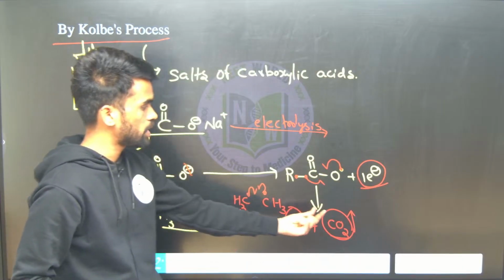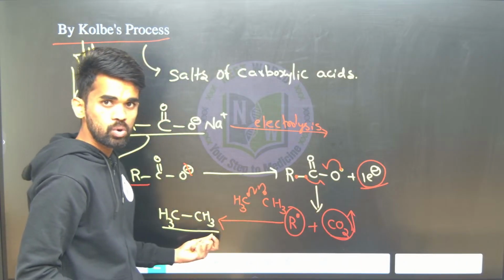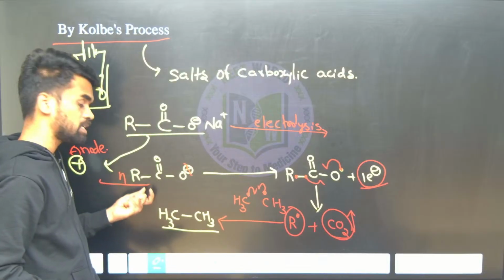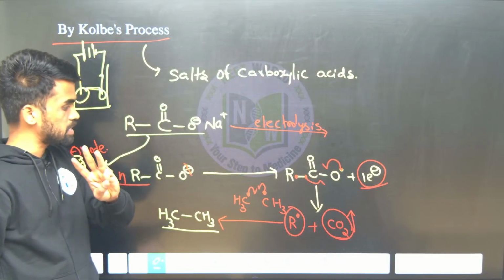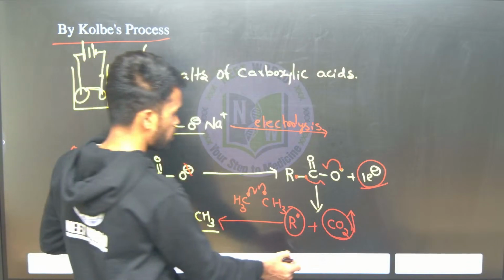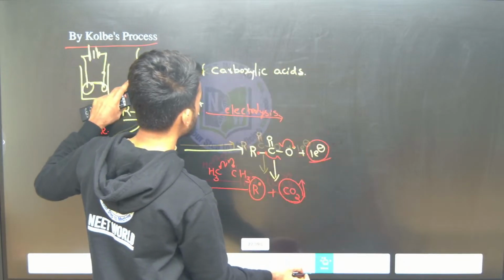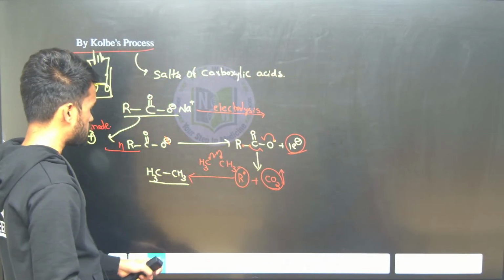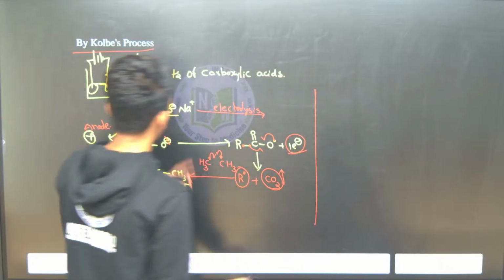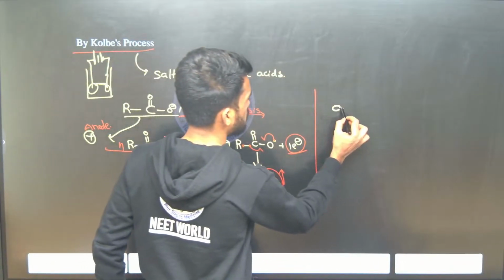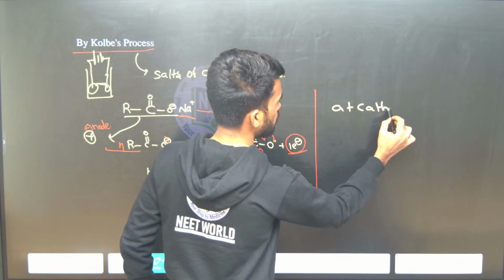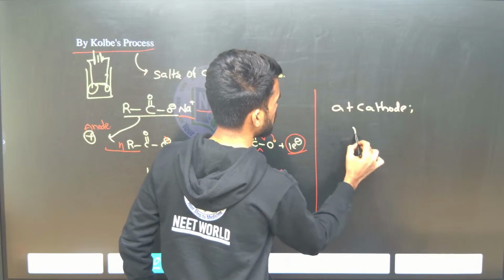CO2 gas is released at the anode only. Oxidation is taking place at the anode only. Remember these three statements. Okay, so now at the cathode, what happens? At the cathode, all the cations are attracted. What are the cations we have? See, the Na plus ion is there at the cathode.